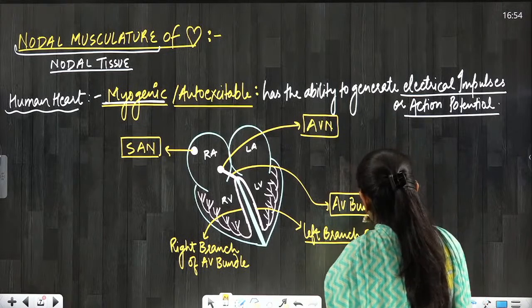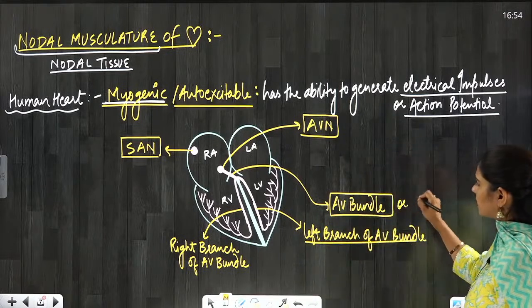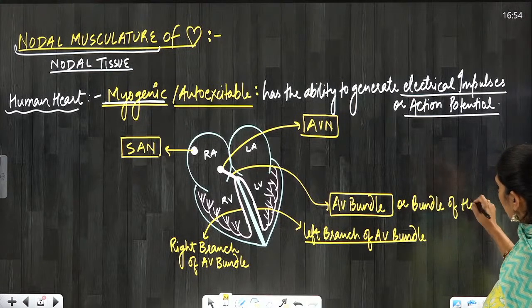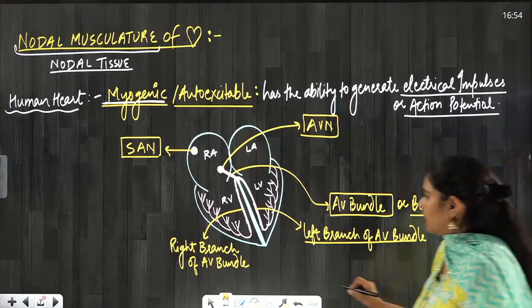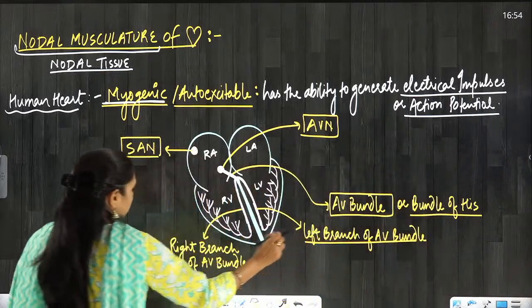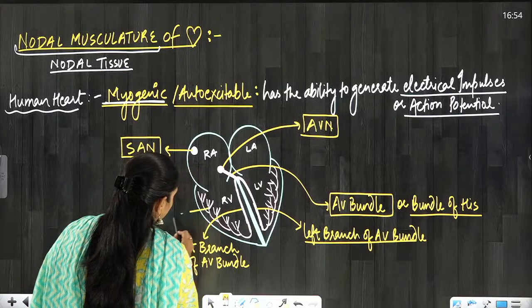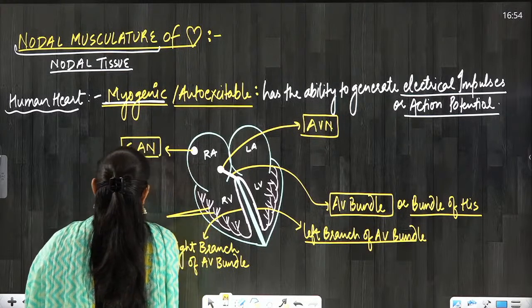Everyone, the AV bundle is also known as the bundle of His. And now these right and left branches are giving rise to minute fibers. These fibers are known as Purkinje fibers.